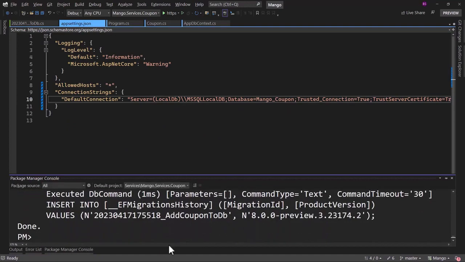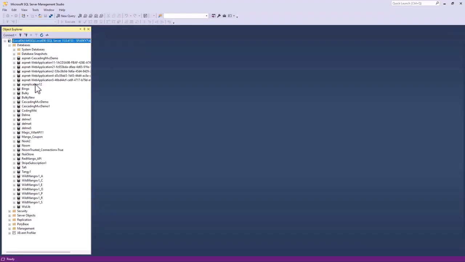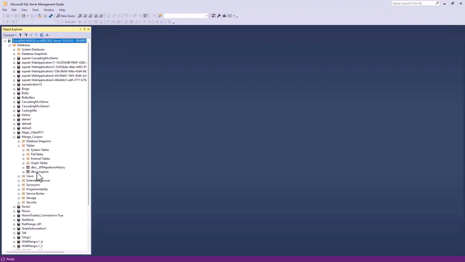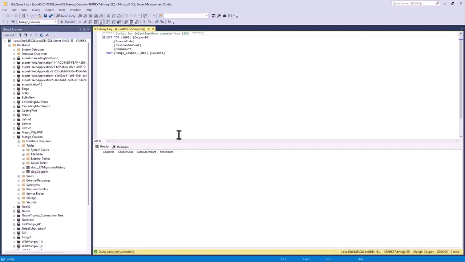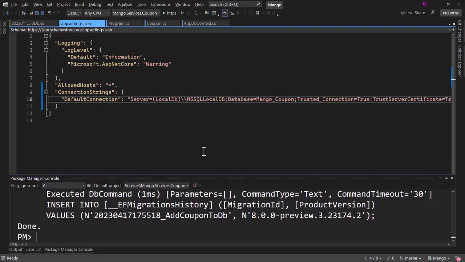And perfect, that works. If I go back to SQL Server and refresh the database, we have mango_coupon, and perfect, we have the coupons table. We have 4 columns there, so our table is created successfully, and we were able to push our migration.